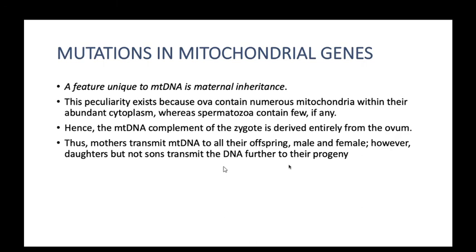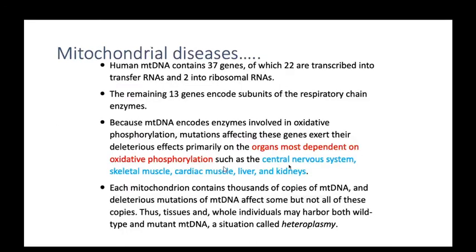In humans, mitochondria contain 37 genes. Out of them, 22 encode transfer RNA, 2 encode ribosomal RNA, and the remaining 13 genes encode subunits of respiratory chain enzymes. Because mitochondrial DNA encodes enzymes involved in oxidative phosphorylation, mutations in these genes primarily affect organs that depend mostly on oxidative phosphorylation.